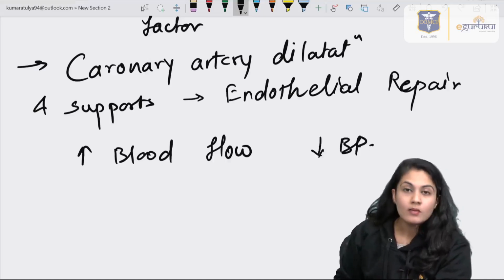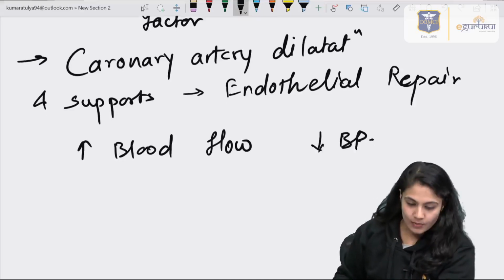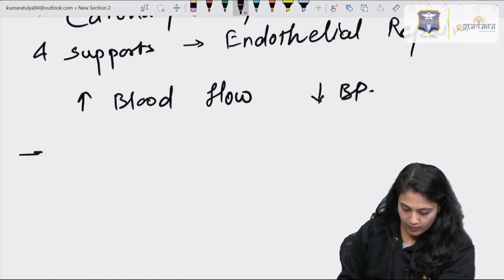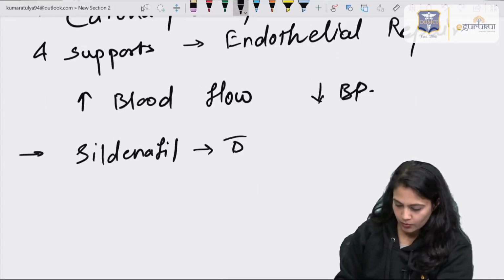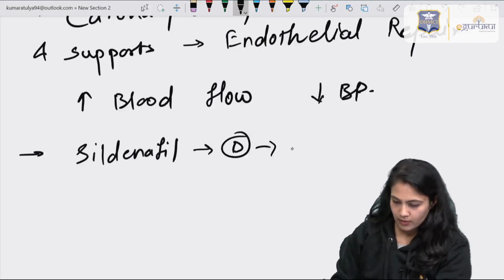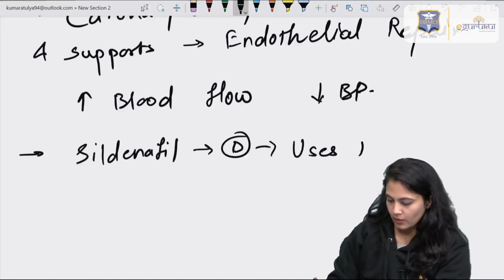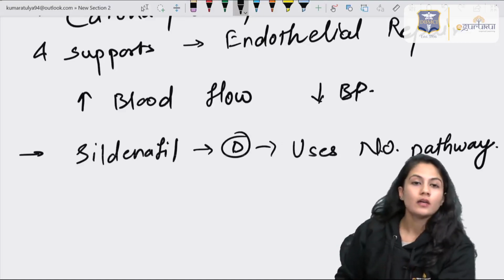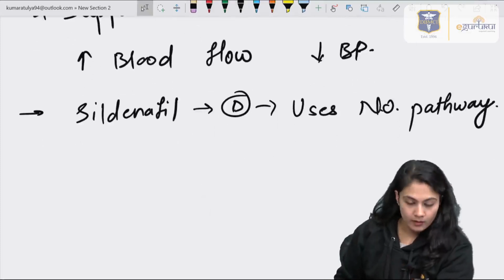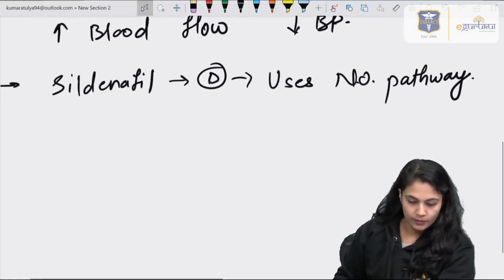So the significance is mainly during the exercise, as well as some of the drugs use its mechanism, that is sildenafil, right? Nitric oxide pathway is used by drugs like sildenafil.